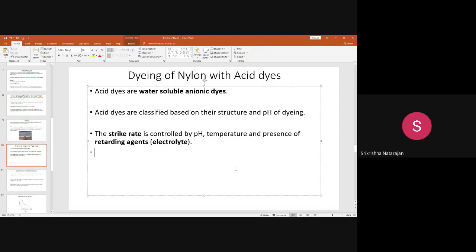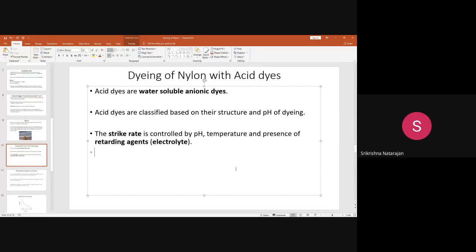When you use an acid dye with nylon and start the dyeing under acidic pH, because an acid dye obviously works in acidic pH, the strike rate means how fast the dye gets absorbed into the fiber, how fast the dye strikes the fiber and then gets absorbed, diffused, and penetrates inside the structure. That is called the strike rate.